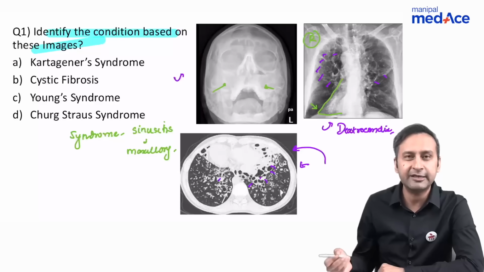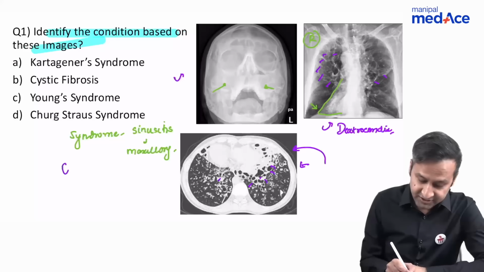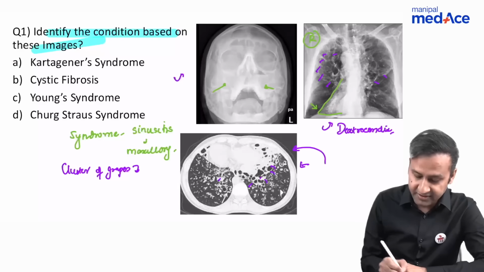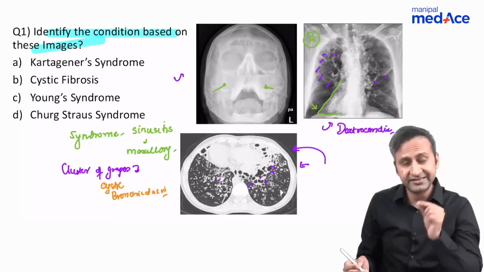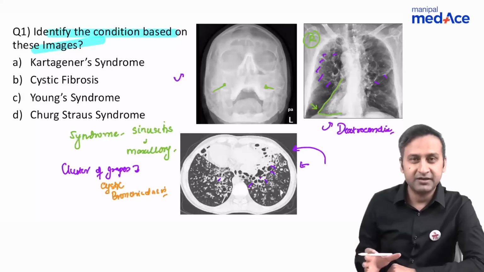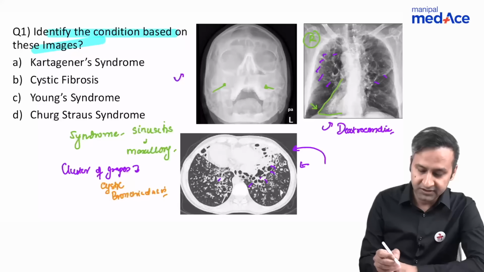So what are those cystically dilated structures in lung parenchyma which give the appearance of a cluster of grapes? We've talked about this before and extensively. This is bronchiectasis, and in this case, because it is more cystic, it is cystic bronchiectasis. We've discussed the same question in our Manipal Medies lectures where the same clinical scenario was given. And I hope now everybody knows what the diagnosis is.